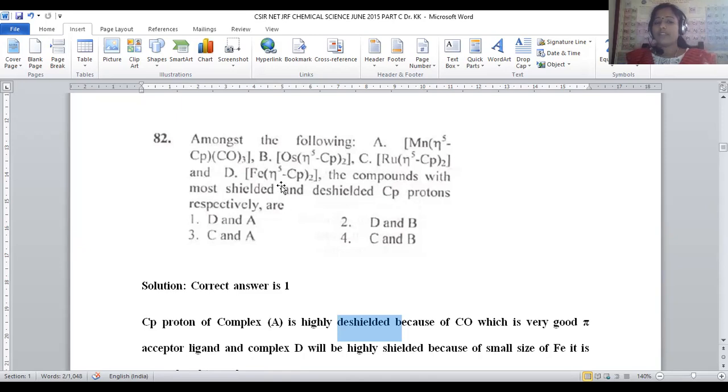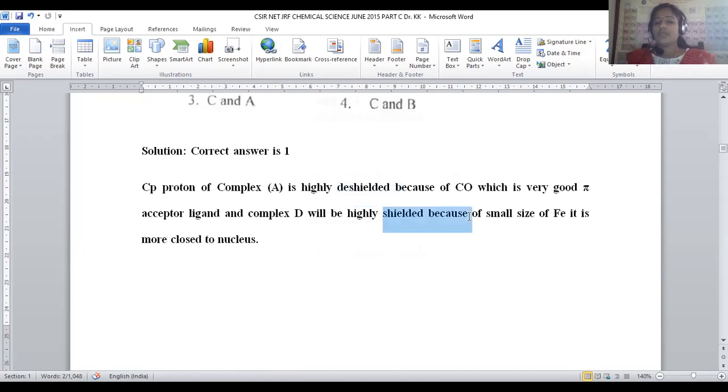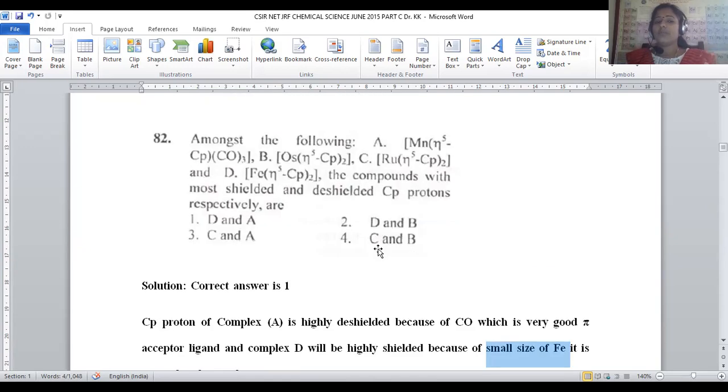Being a smaller one, it has a strong tendency to bind with the ligands in a stronger way. Whenever ligand binding is stronger, it obviously causes a shielding effect. This is purely because of the smaller size. And whenever shielding is observed, shifting towards upfield will be possible. Manganese is deshielded due to the presence of carbonyl pi acceptors. Iron, being a smaller one, will be shielded, right? So that is given in option number 1.